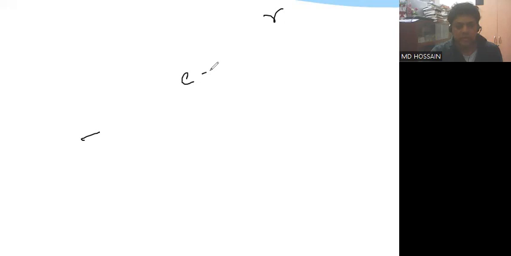Just see here, this is carbon, and this is a bond. The bond between the carbon and hydrogen atom is formed as a result of the sharing of electrons. The energy that combines these two atoms, carbon and hydrogen, together is called the chemical bond. So a chemical bond is one type of attraction between the electrons of two elements.